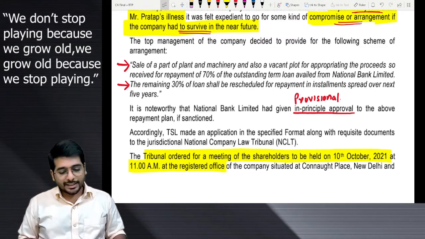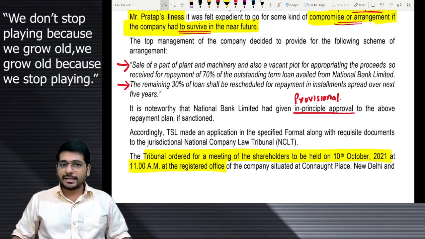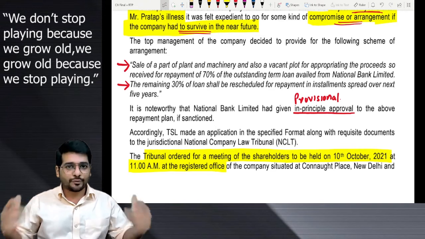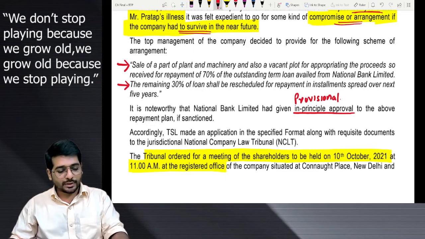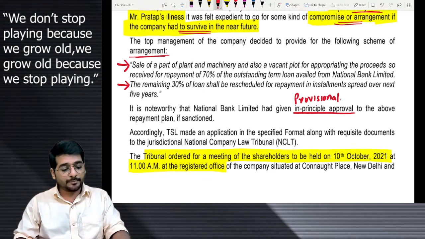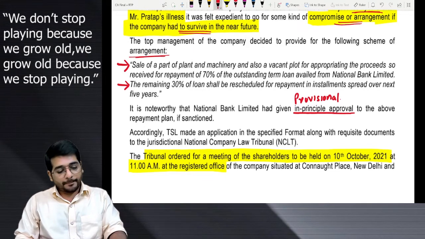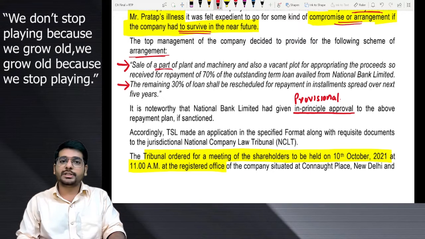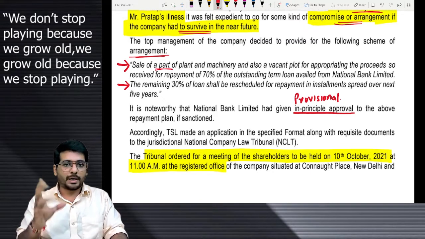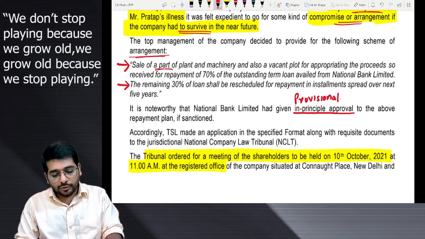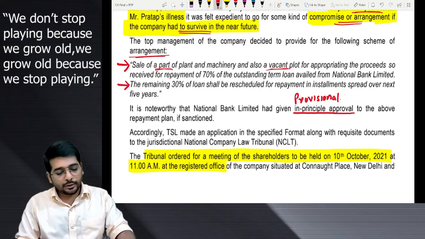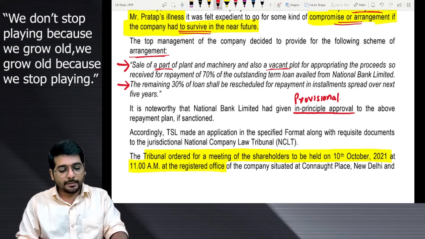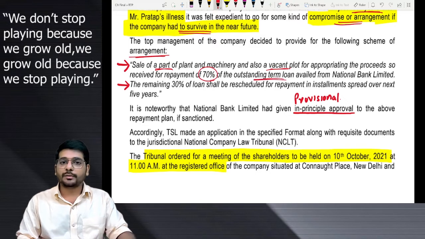What else they are saying? They are saying the top management has decided that they want to come up with a scheme of compromise arrangement. As a part of their scheme, what is their arrangement? They are saying sale of a part of plant and machinery they want to do. They want to sell a part of plant and machinery, and also they want to sell a vacant plot. Appropriating the proceeds received, repayment of 70% of outstanding term loans.